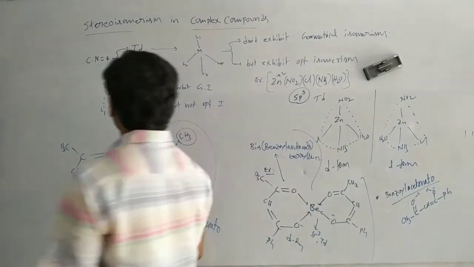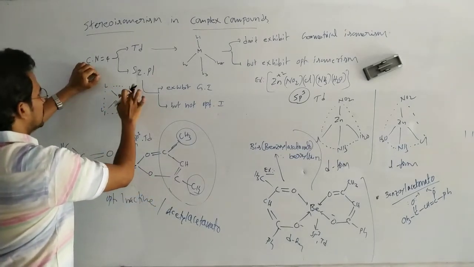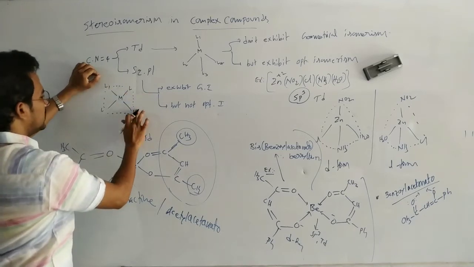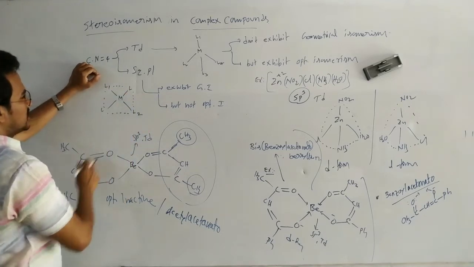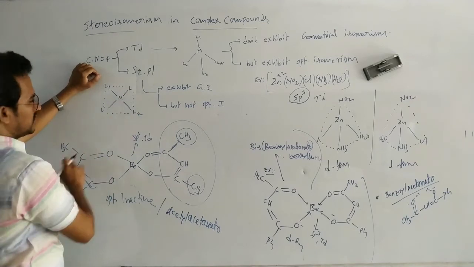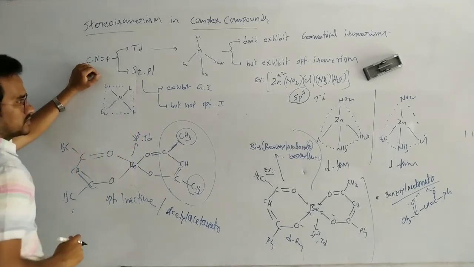Suppose these two are the similar ligands. Similar ligands on opposite sides give the trans isomer. If similar ligands are on the same side, that is the cis isomer.